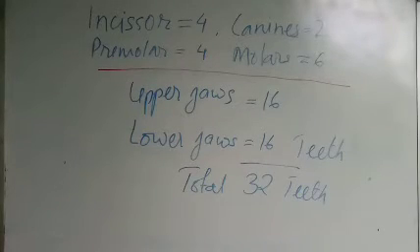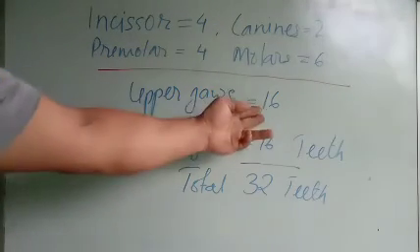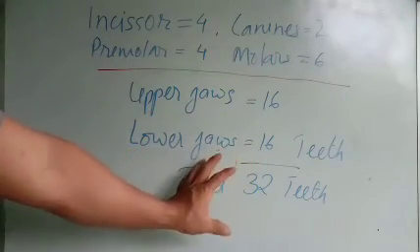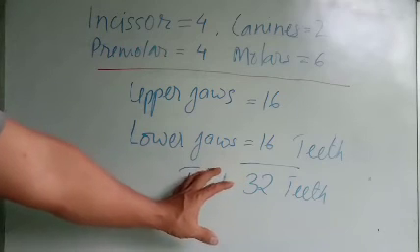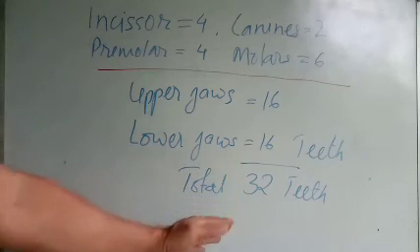Okay, to sum up, we have 4 incisors, 2 canines, 4 premolars, and 6 molars in the adult, in each jaw half. In the upper jaw there are 16 and in the lower jaw there are 16. Altogether, a human adult has 32 teeth.